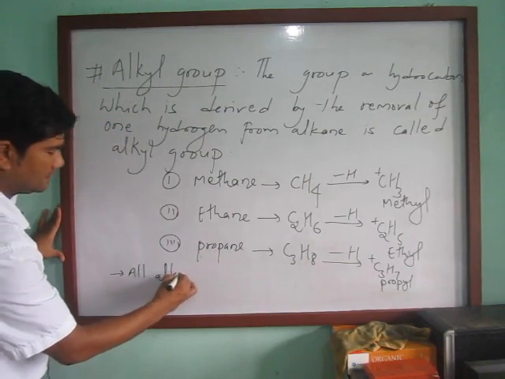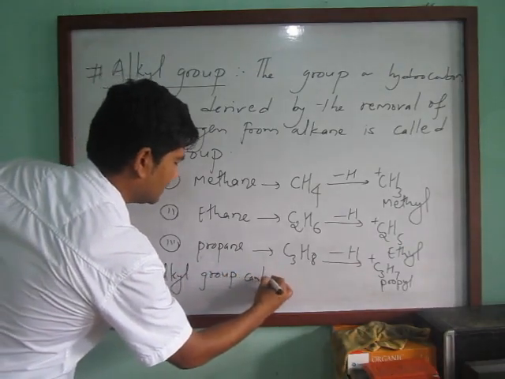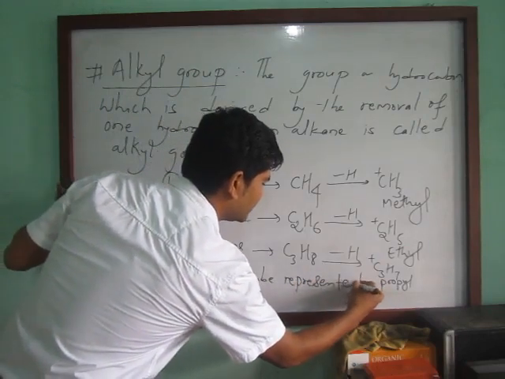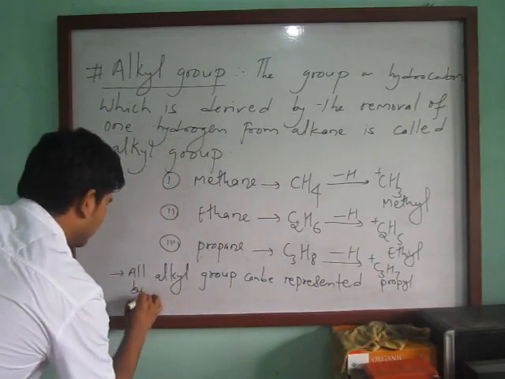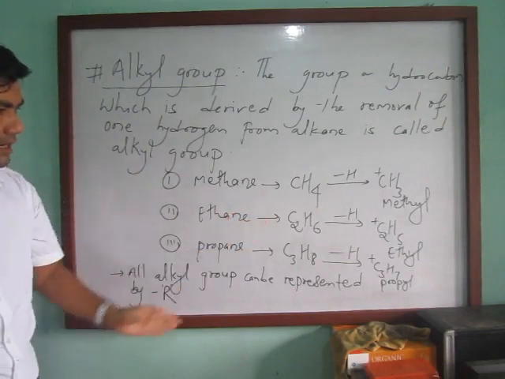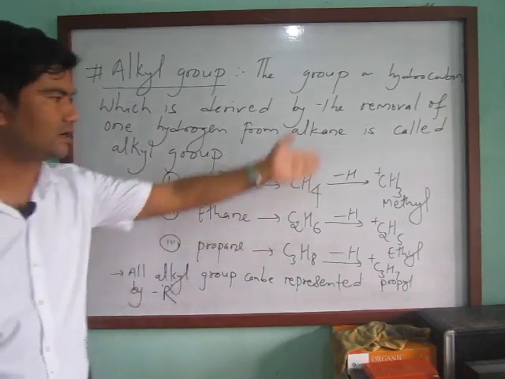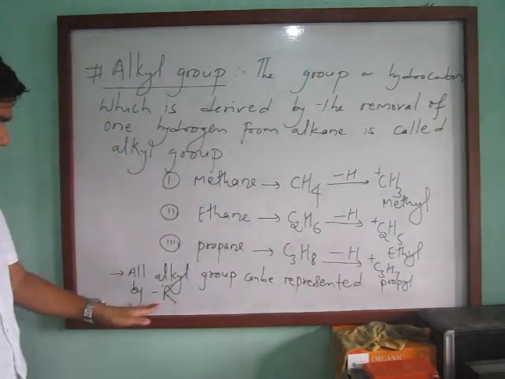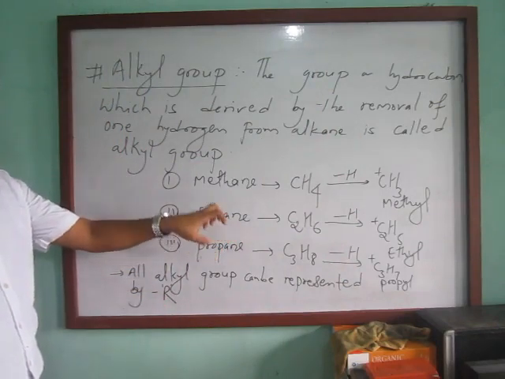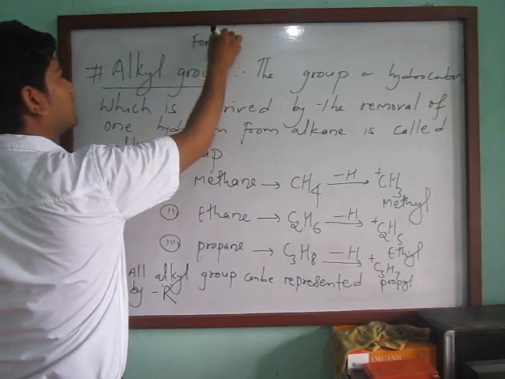All alkyl groups can be represented by capital R. So all the alkyl groups, alkyl radicals, are indicated by R. R indicates the whole series of alkyl groups. If we add this alkyl group to a functional group, then we can get the proper compounds. For example, let's see here.